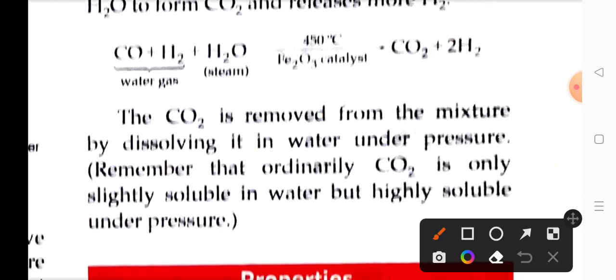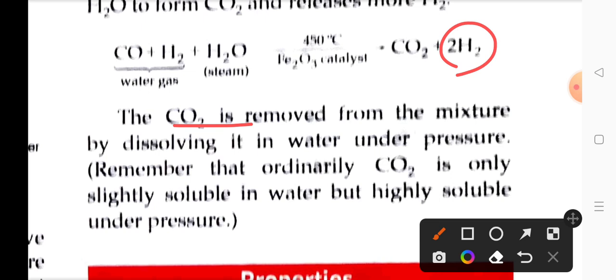The process is simple here. CO2 will easily dissolve in water. Hydrogen, we have already studied just now, is insoluble in water. So when we take the mixture of carbon dioxide and hydrogen and dissolve this mixture in water, what will happen? Carbon dioxide will dissolve in water, hydrogen gas which is insoluble in water is not able to dissolve there, and that is how we get pure hydrogen gas on a large scale.